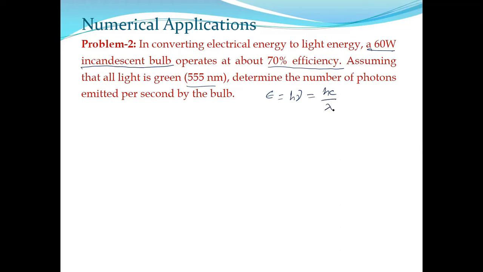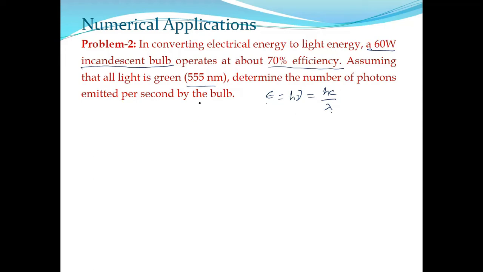Because frequency and wavelength are inversely proportional, they are related by nu equal to c by lambda, where wavelength into frequency is the velocity of light. Lambda is known, h and c are constants you know, so the energy of a single photon is known, just like the previous case. But there is a twist here.